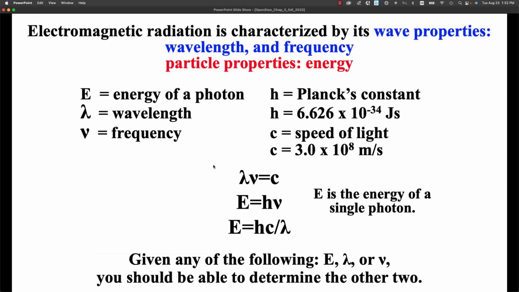And so electromagnetic radiation is characterized by wave properties, wavelength, and frequency, and by particle properties of energy. And so again, please make sure you know that wavelength times frequency is speed of light. Energy is equal to Planck's constant times frequency, which corresponds to energy equals Planck's constant times speed of light divided by the wavelength. Now, given any one of those 3 parameters, you should be able to determine the other 2.